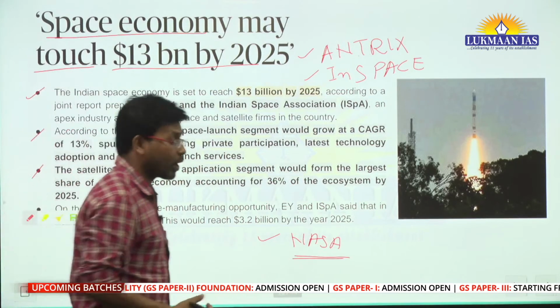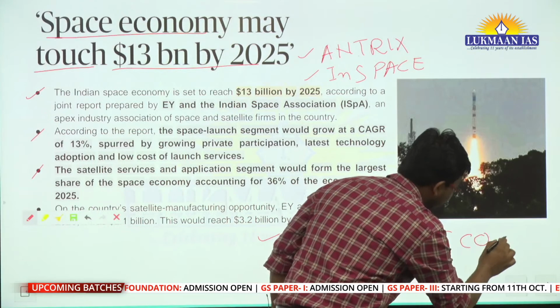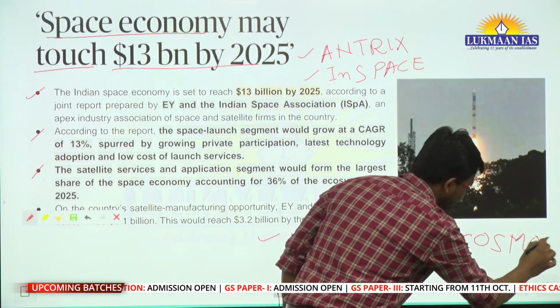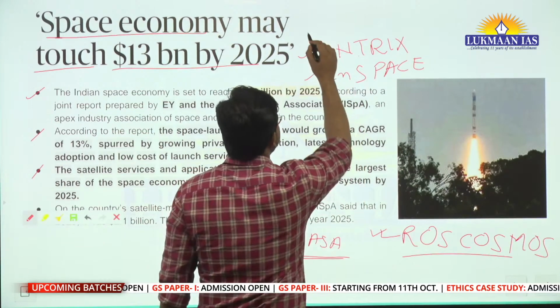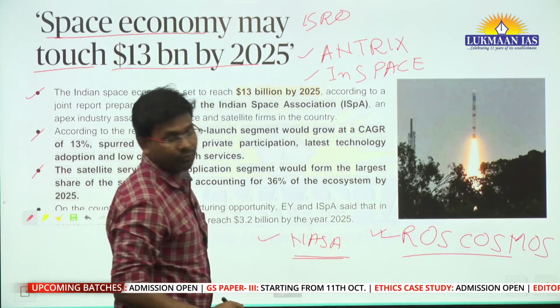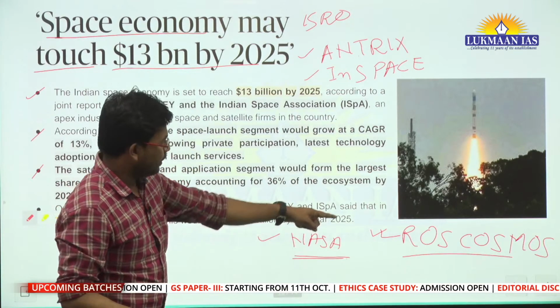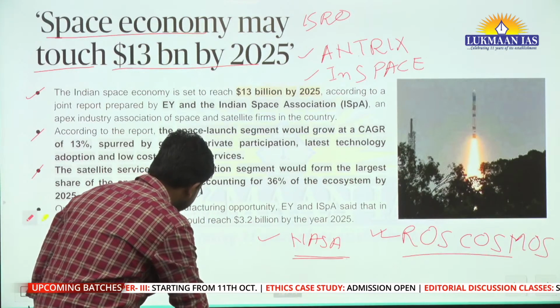Apart from this, if we talk about Russia, Russia has an organization known as Roscosmos. This is the space agency of Russia. ISRO is the space agency of India. NASA is the space agency of America. Roscosmos is the space agency of Russia. Then we have JAXA.